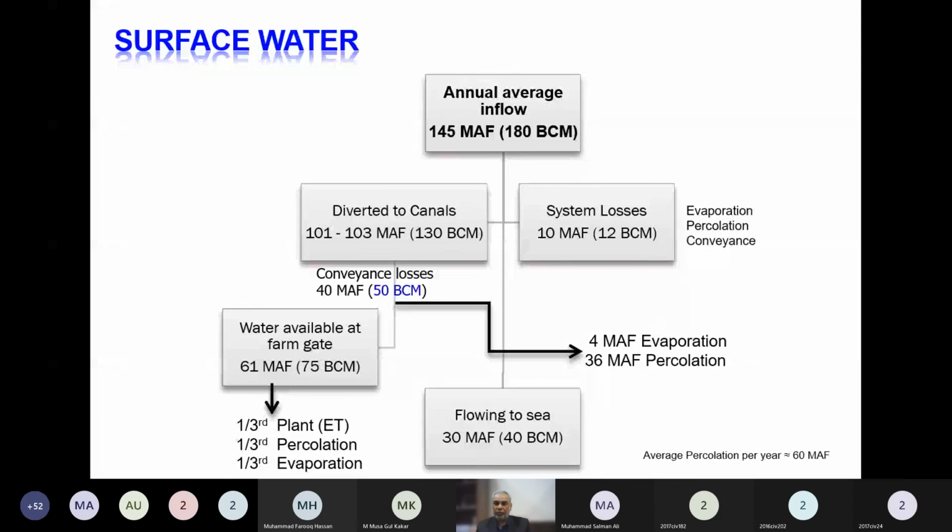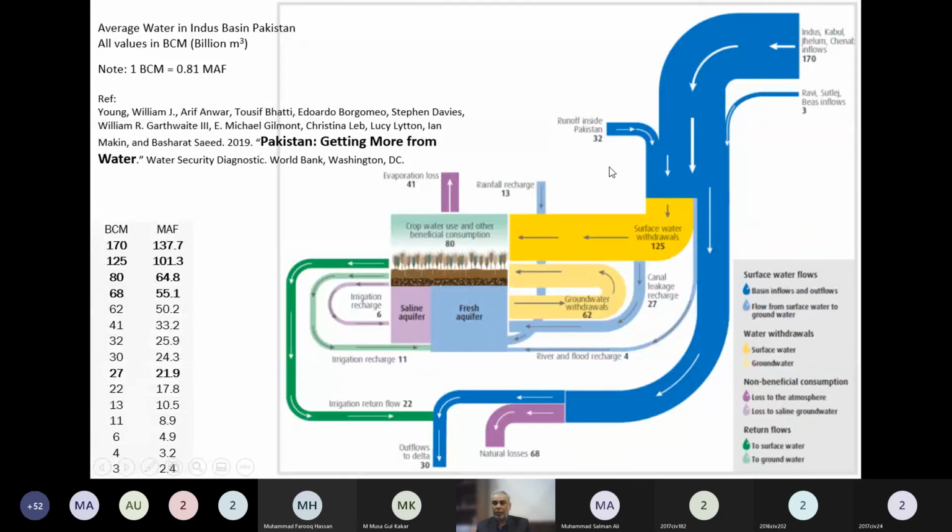They have described this water balance in a more detailed way, and they have published it in 2019. So more recent data have been utilized, and they have given the figures in units of billion cubic meter. So BCM is a billion cubic meter.